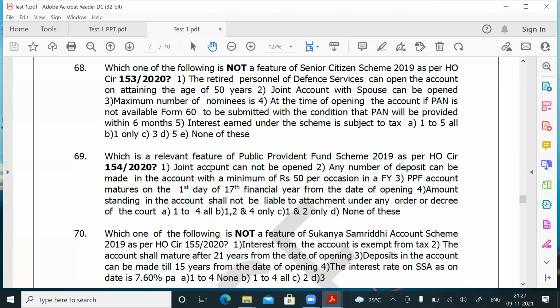That is, joint account cannot be opened. Any number of deposits can be made in the account with a minimum of 50 per occasion in a financial year. That is also a relevant point. PPF account matures on the first day of the 17th financial year from the date of opening. That is also correct. This is also a feature. Amount standing in the name of the account shall not be liable for attachment under any order or decree of the court. That is also correct. That is, 1 to 4 all are the features of the public provident fund. Don't assume that only this question will be asked. You are supposed to go through HO Circular 154 by 2020.